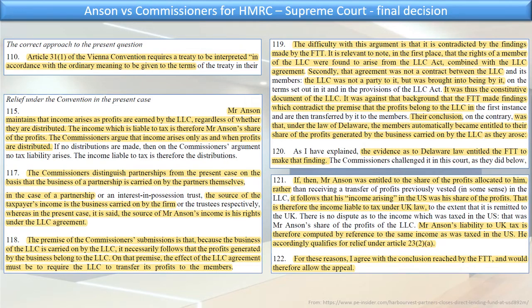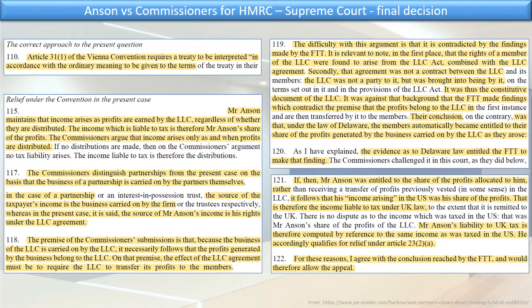It is therefore the income liable to tax under UK law, and Mr. Anson's liability to UK tax is therefore computed by reference to the same income as was taxed in the US. He accordingly qualifies for relief under Article 23(2)(a), and for these reasons, I agree with the conclusion reached by the First Tier Tribunal and would therefore allow the appeal. And so Mr. Anson finally won the case.